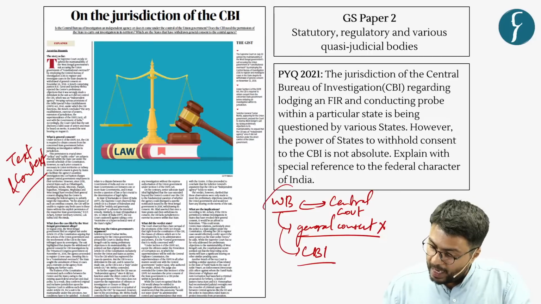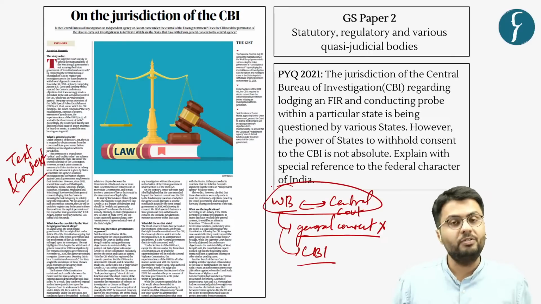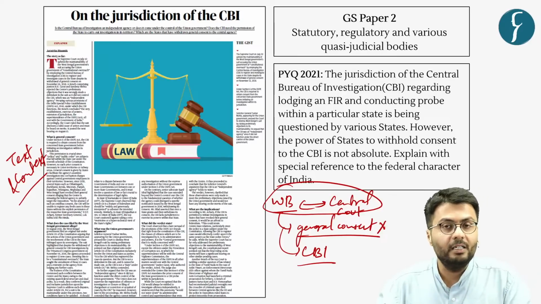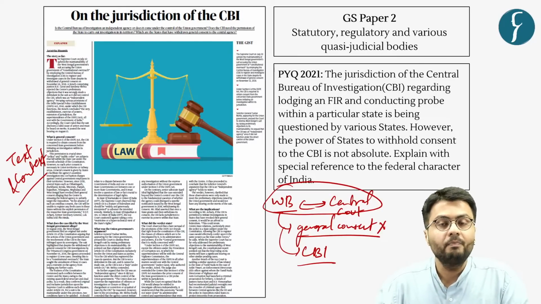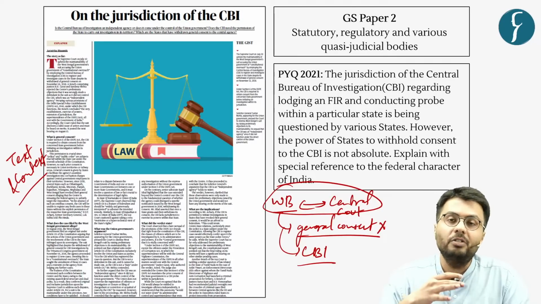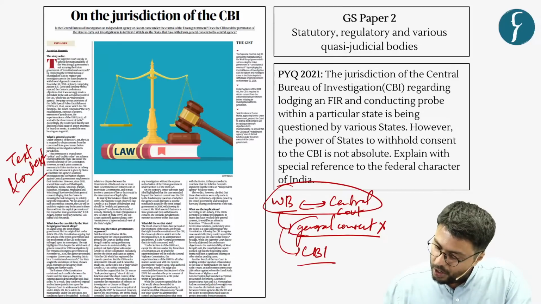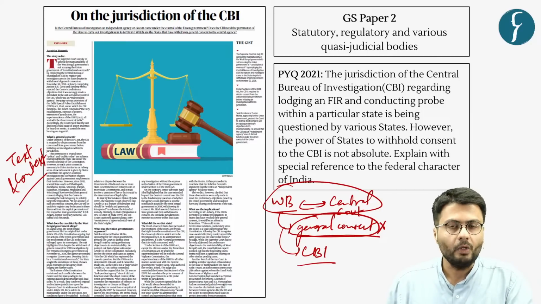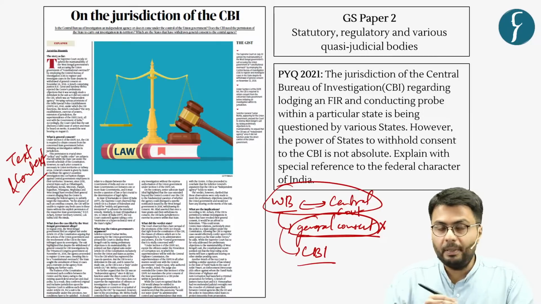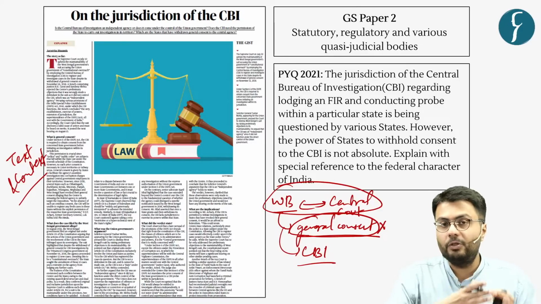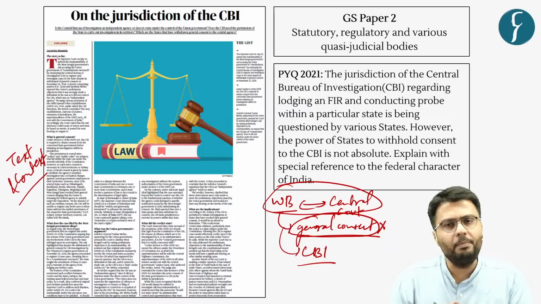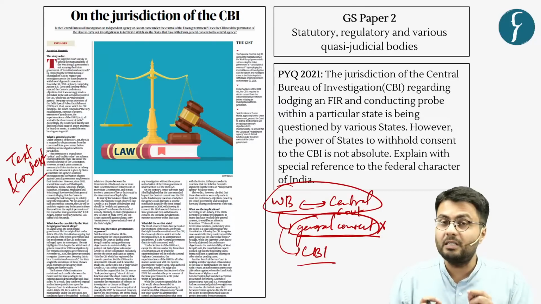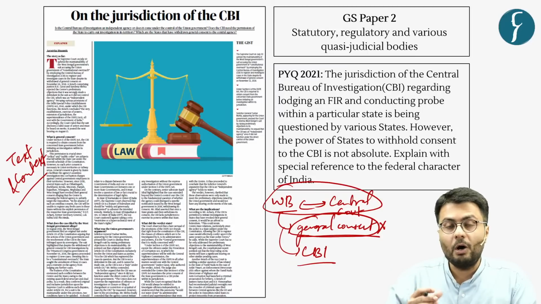And Supreme Court has admitted this particular case and it will hear it despite arguments from various sides. Hence, this news article will have implications on decisions of other states who have withdrawn the general consent that they offer to CBI. Now, based on this article, we'll be discussing in detail about what are the powers of the Central Bureau of Investigation and what are the issues that have been faced by CBI in recent times. But before concluding this article, we'll also discuss a suggestive way forward in order to make this body